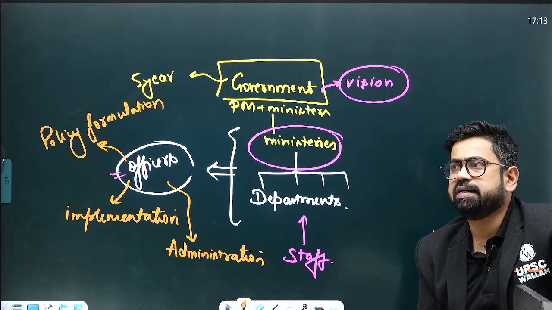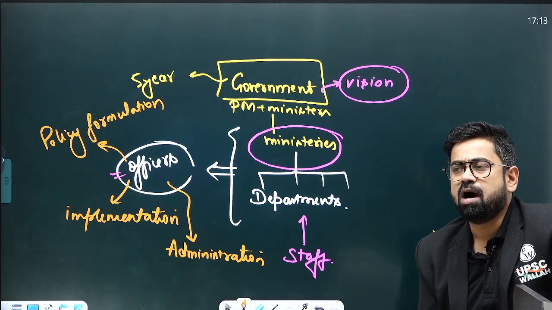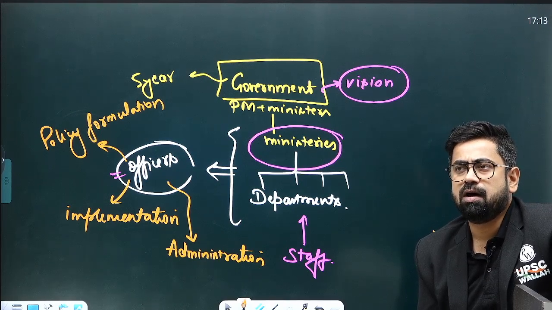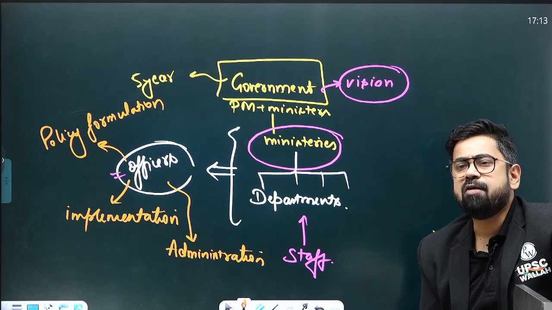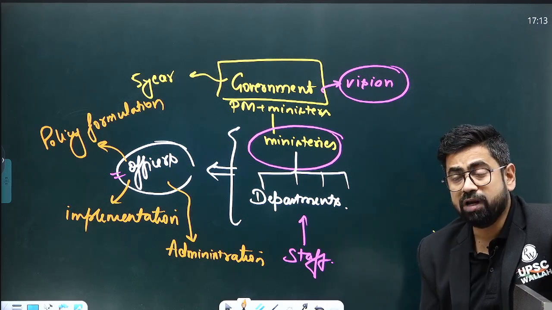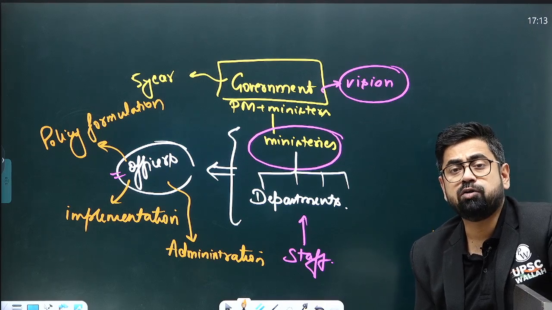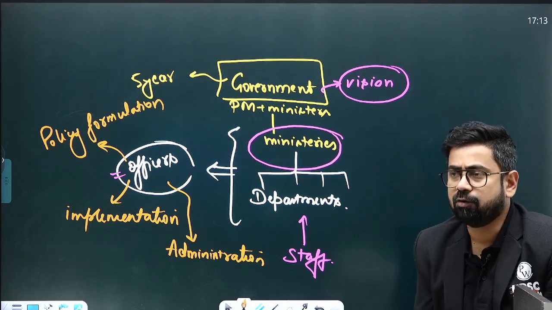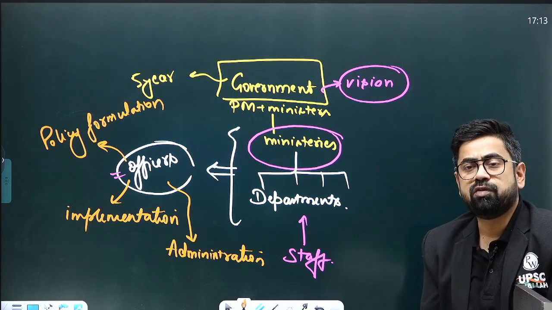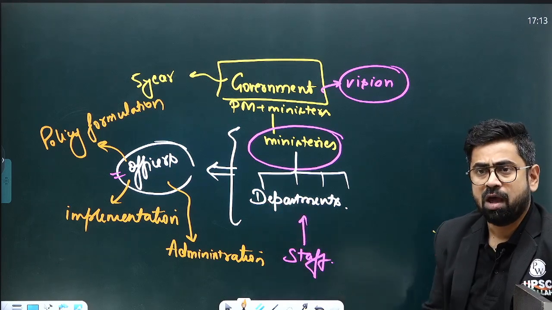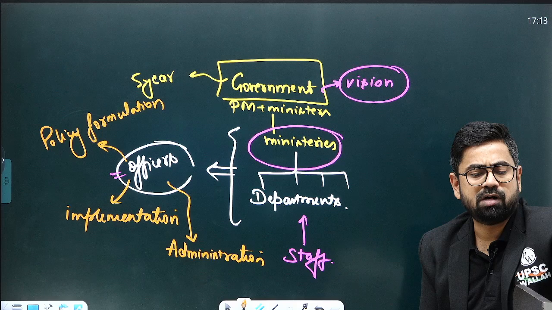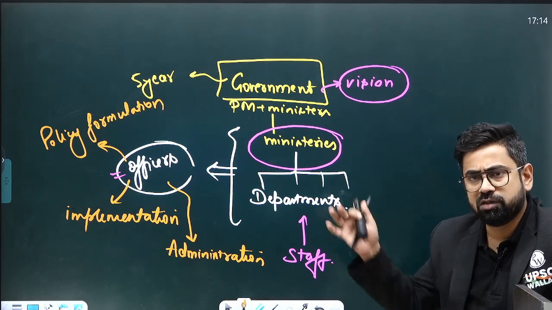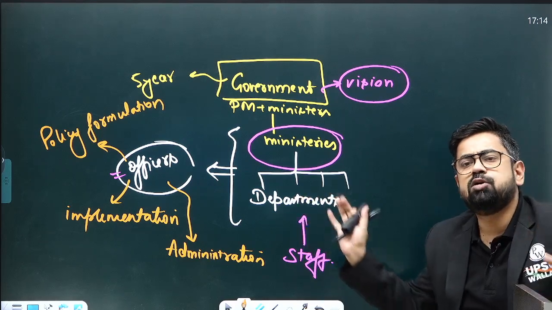For example, recently you must have heard this scheme, Har Ghar Jal, or Nal Se Jal, which is meant to ensure that every house of India should have water, and that also tap water. That is something our government is trying to implement right now. Now that implementation will be supported by these people, right? And this Jal Shakti ministry is the one which will ensure that this is happening, and that will be supported by the officers, right?